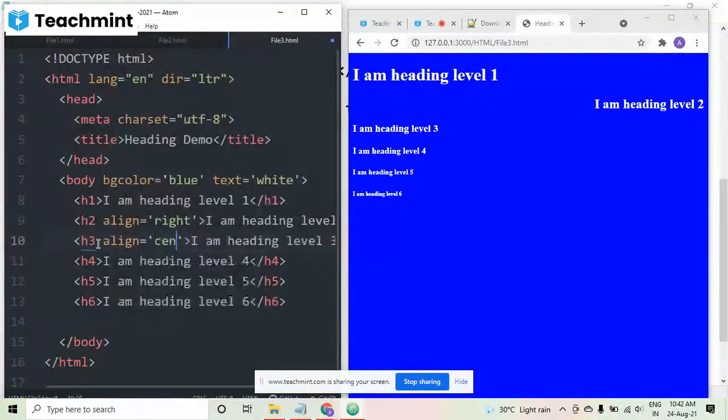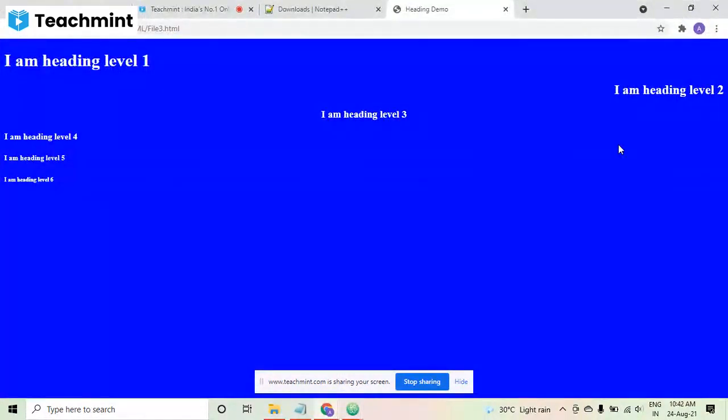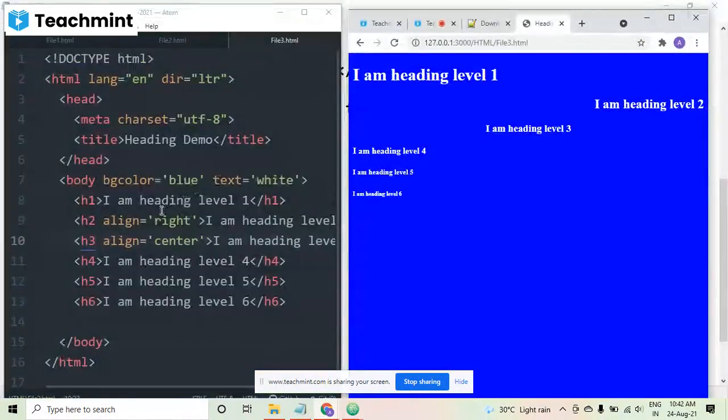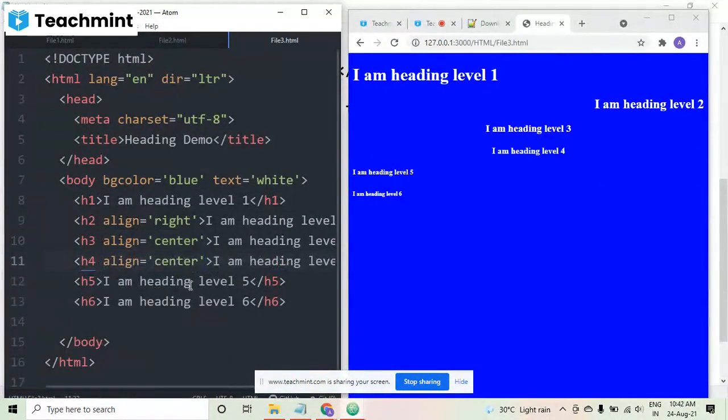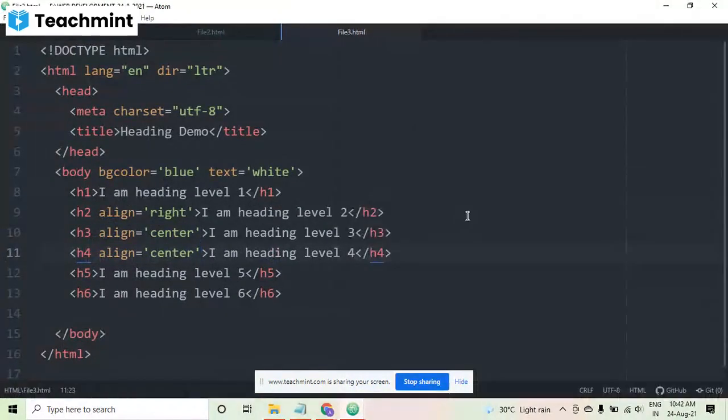Let me tell you this thing also. So here you can see left, right, center are the 3 ways to align any heading, and that can be given with the help of the align attribute. Align left I have not given, but by default everything is left aligned. That's why it's coming to the left only. These 3 are also coming to the left only. If you want to change any of these headings, you can just use that. Now I'm just showing this code completely to you. You can take the screenshot of this also.